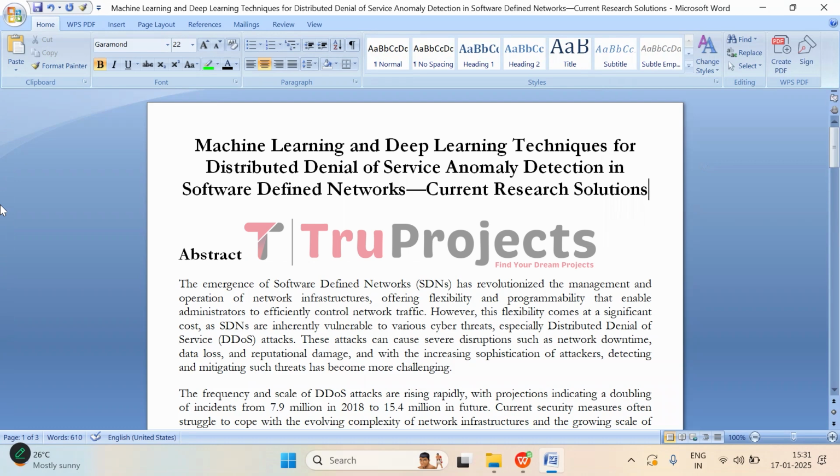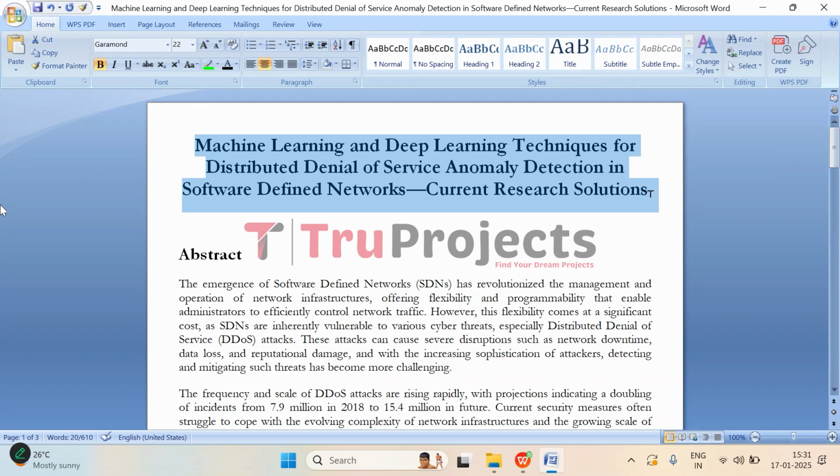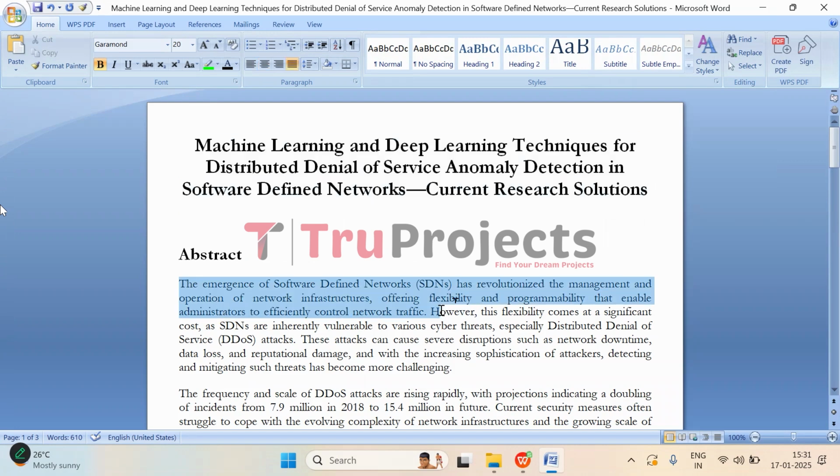into two projects. In this video, we are going to explain about the project that is machine learning and deep learning techniques for distributed denial of service anomaly detection in software defined networks, that is current research solutions. Before getting into the execution, first let us understand what is the project about.